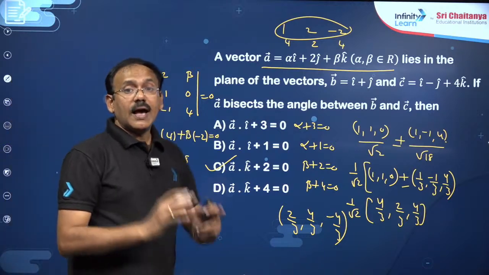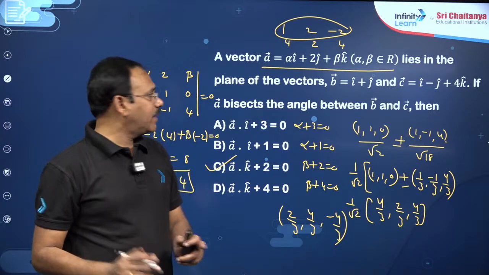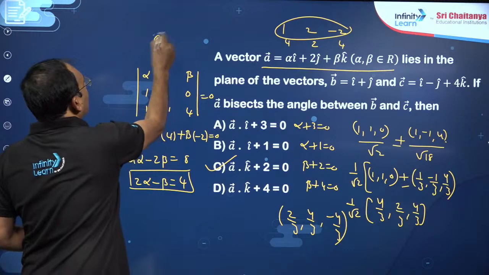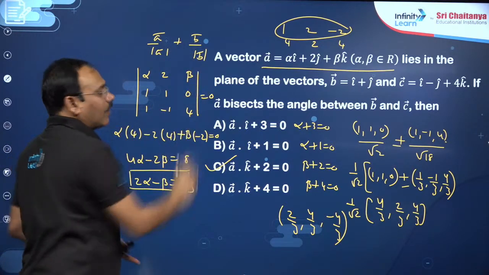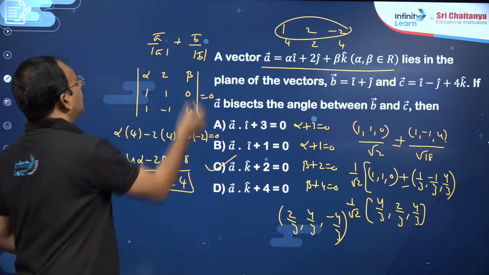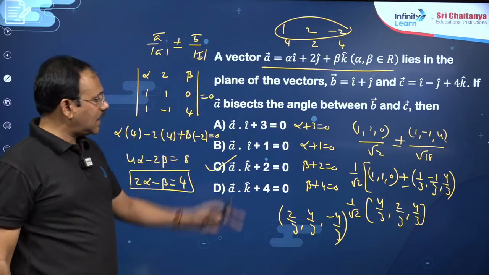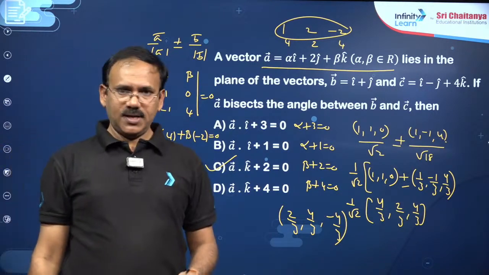In this problem, the angular bisector vector must be along A bar by magnitude of A bar plus B bar by magnitude of B bar, generally the internal angular bisector. The other angular bisector will be with minus. That analogy I have applied in this problem, dear students.